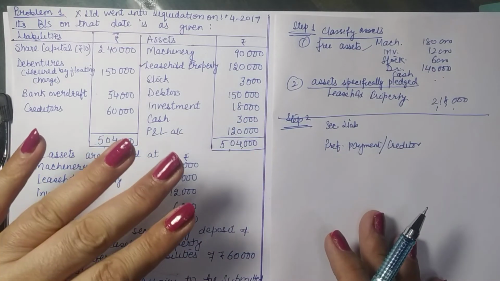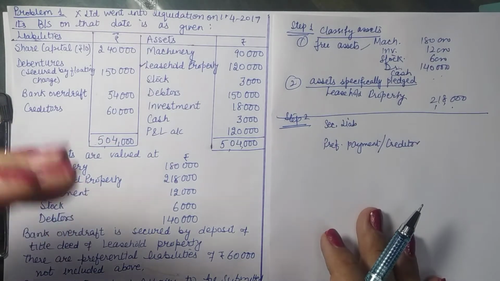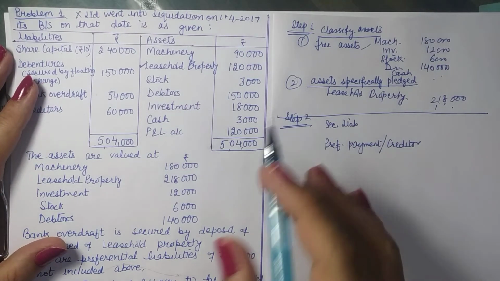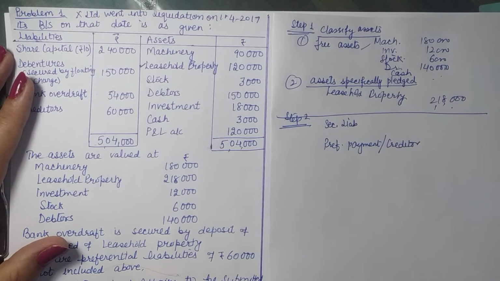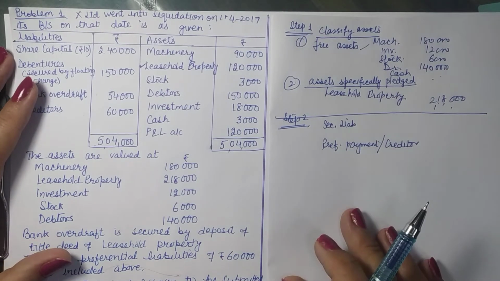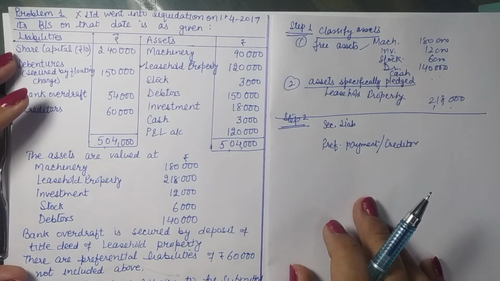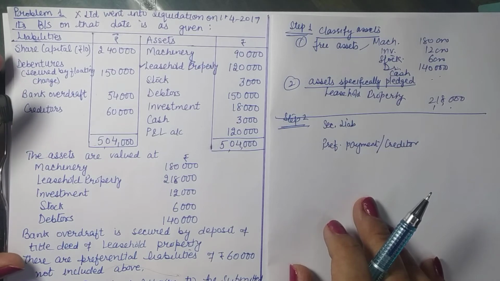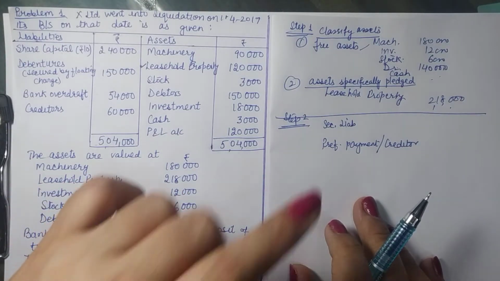So the fourth is employees' payments. Remember, employee means the person who is employed on the payroll of a company. And when we say employee, your company's secretary and office people will all come here. But if somebody says directors haven't been paid their salary, then directors are not the employees. If you remember your corporate law, your directors are the elected representatives representing the shareholders. So they are a part of members or owners. So directors' payments are not qualifying here. Here, employees' salary and employees' payments due are qualifying.